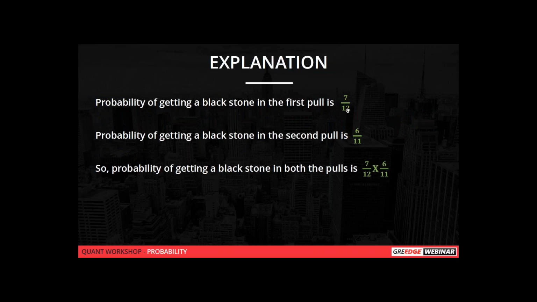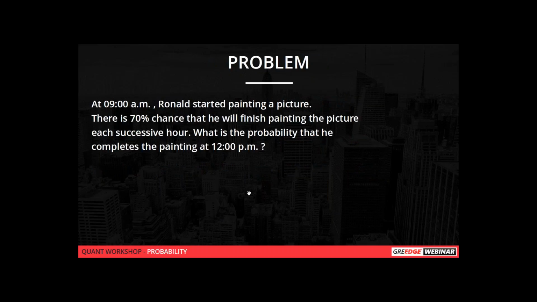Similarly, out of 12 you have taken one, so it will be 11. So the answer will be 7 by 12 into 6 by 11. We are taking it in succession, which means one after another. We'll see similar kinds of problems.